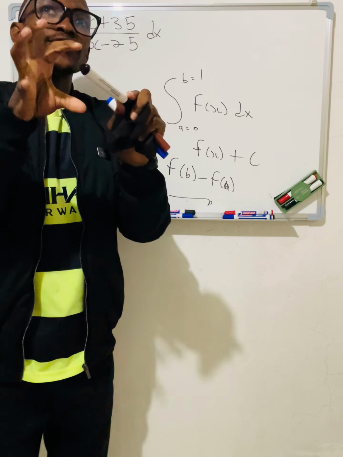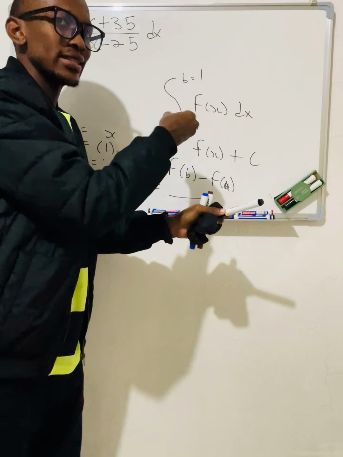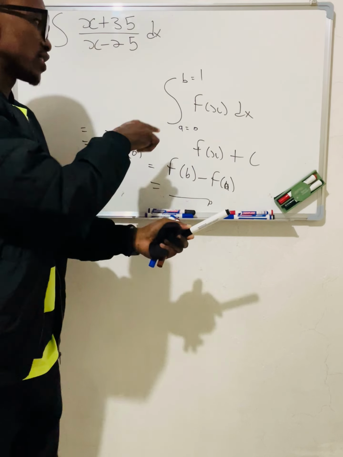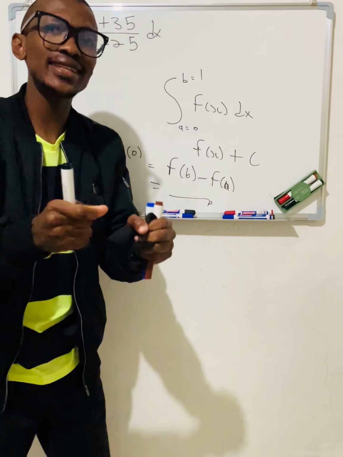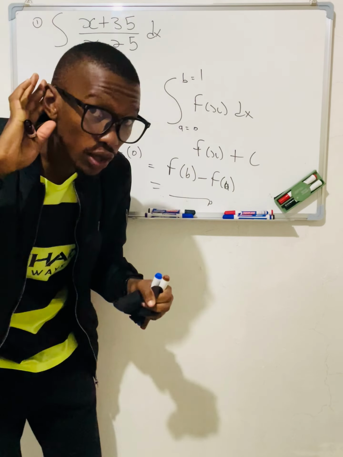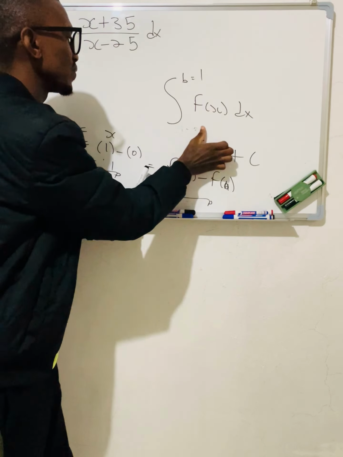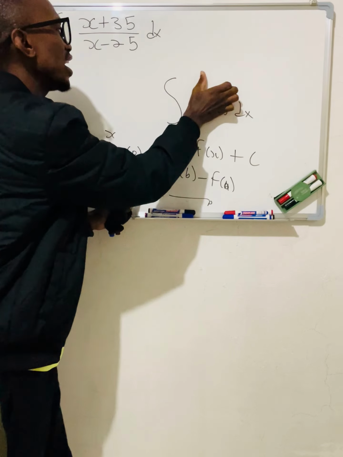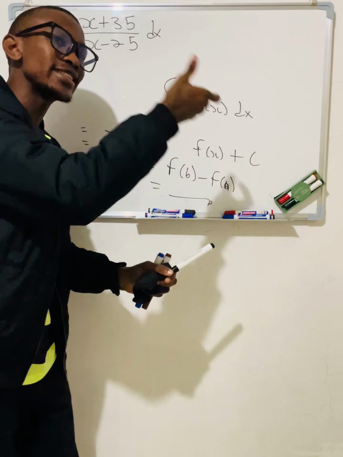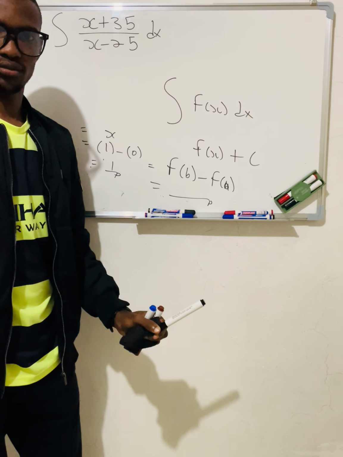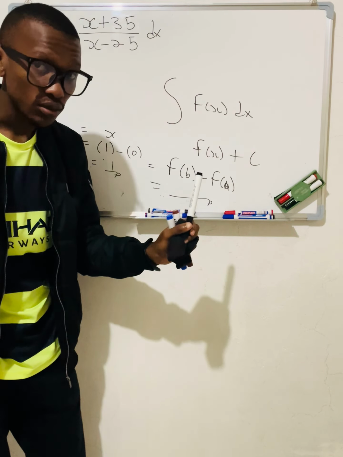So what is the difference between the integration of definite and indefinite? With definite integration, the one that has the lower bound and the upper bound, we're going to have a value at the end of integration. Whenever you have the indefinite, in which you don't have those upper and lower bounds, we are going to have a function at the end of the day. Please keep that in mind.